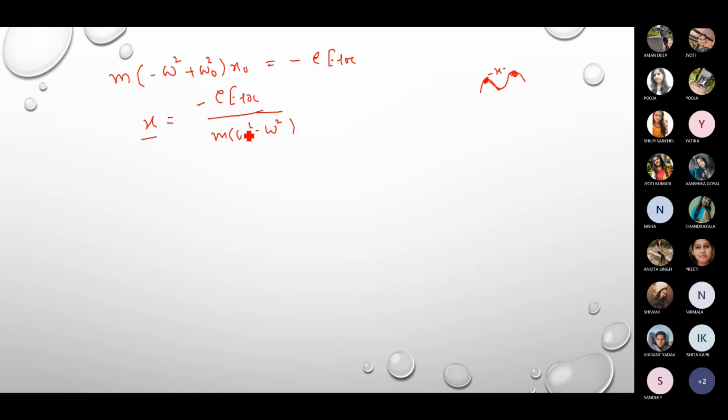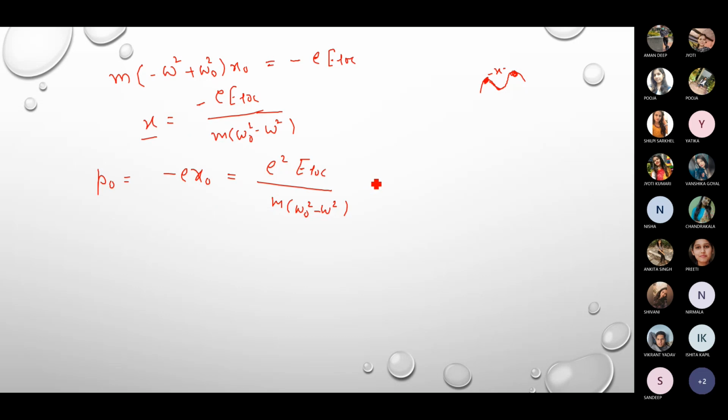Okay, so this is the displacement. Now using this displacement, we can talk about the dipole moment of the system. So dipole moment, let's say this is denoted by P naught. P naught is the dipole moment. So P naught is equal to what? Charge multiplied by the distance, or displacement. So this is minus e x naught, and you can just put the value of x over here. So this is e square e local divided by m (omega naught square minus omega square).